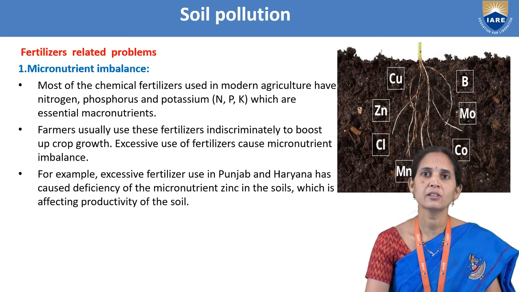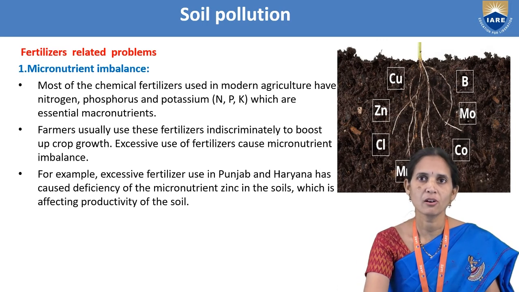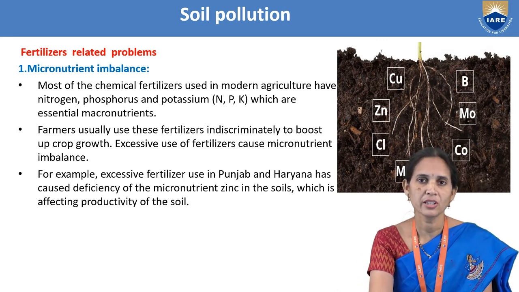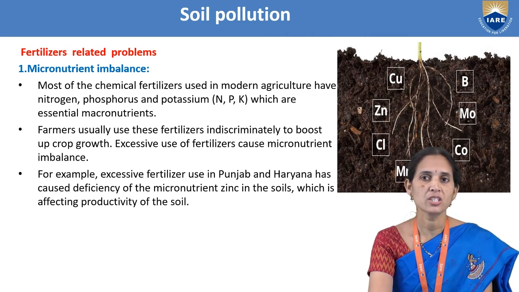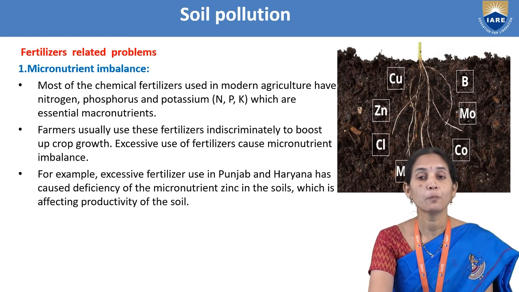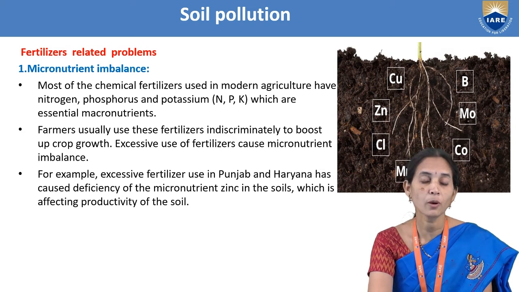So fertilizer related problems are there in the soil. One is micronutrient imbalance. Most of the chemical fertilizers used in modern agriculture have nitrogen, phosphorus and potassium, which are essential macronutrients. All these nutrients are needed for crop growth, for growth of the plants.